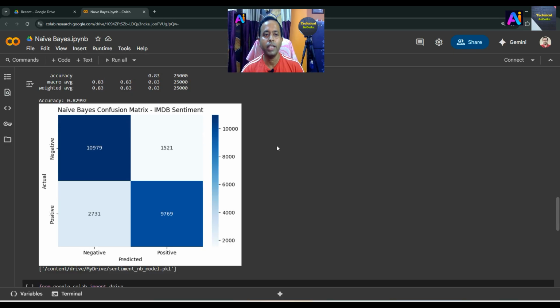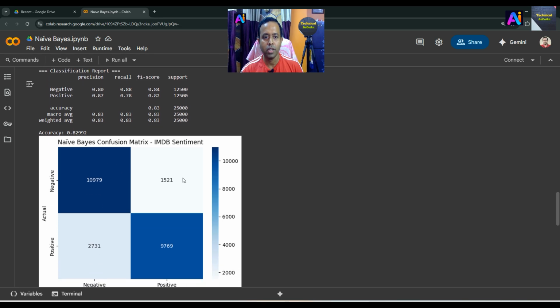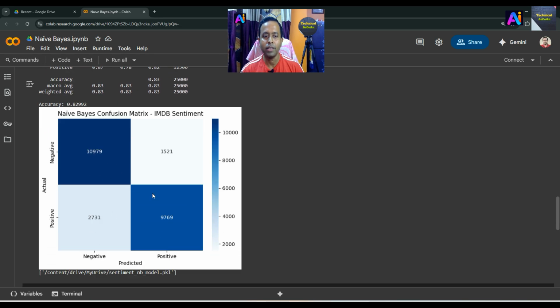This is the visualization in the form of a 2D graph, and this is actually the heat map of the confusion matrix. The title is Naïve Bayes confusion matrix, IMDB sentiment analysis. These are the true negative, true positive, predicted negative, predicted positive. Whatever the confusion matrix shows as a result, we just put in this graph format.